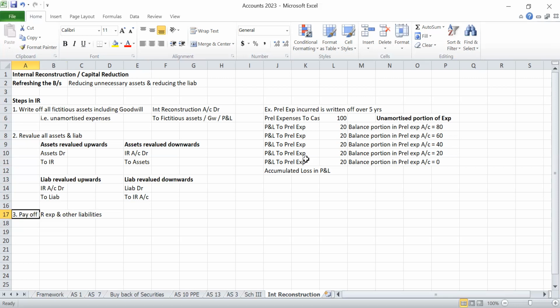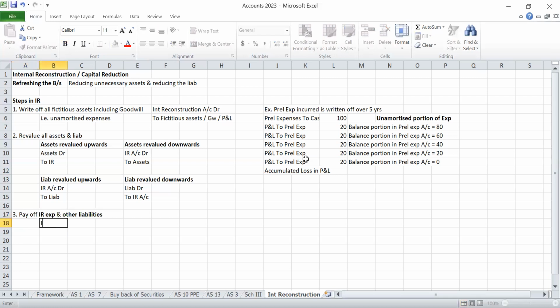We have to call a creditors meeting, a shareholders meeting, like that we have to call meetings. For that, some expenses we will incur. All that is called internal reconstruction expenses, and any other liabilities, including unrecorded liabilities. These liabilities we can classify into recorded and unrecorded. So first, two items: pay off internal reconstruction expenses and other liabilities.